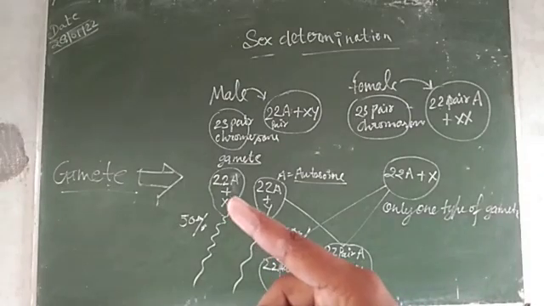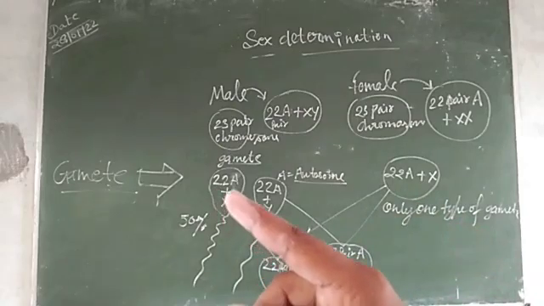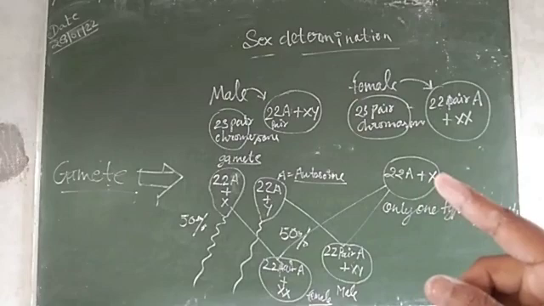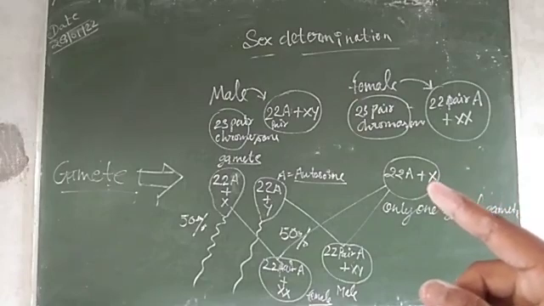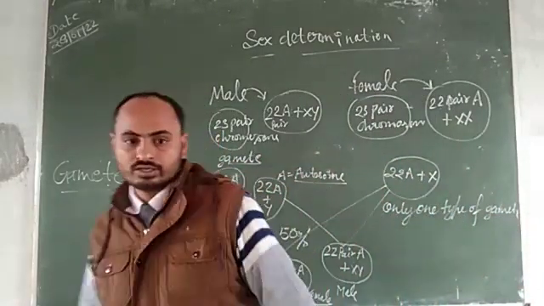And when sperm which have the X chromosome fertilize the ovum, they form 22 pairs of autosomes and XX. So the child becomes female. Understand? Okay, this is the sex determination in human beings.